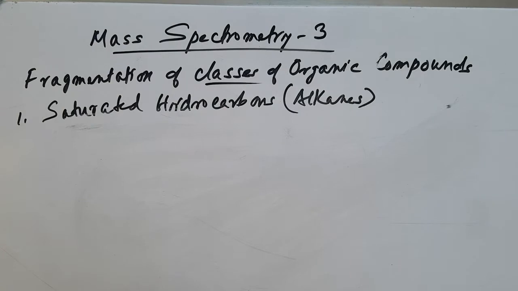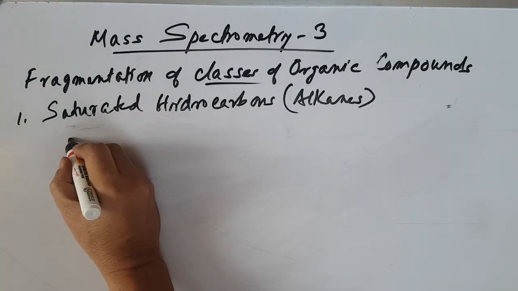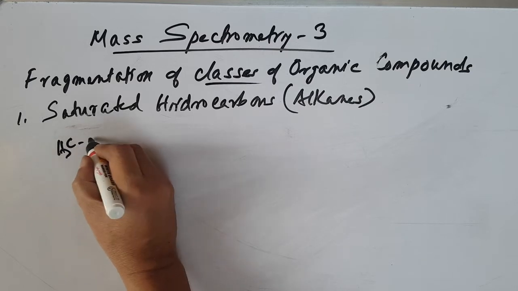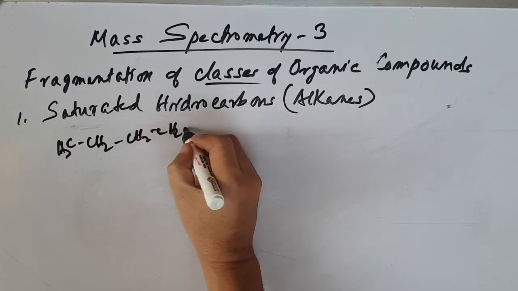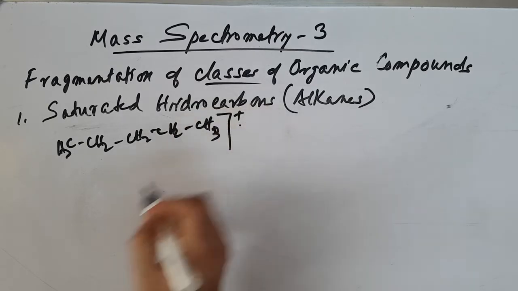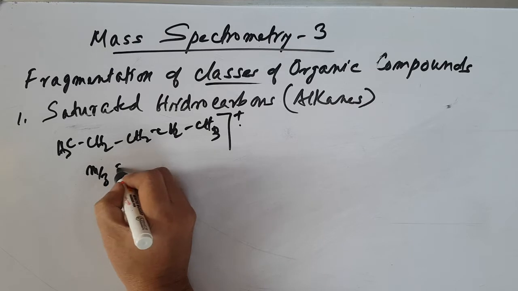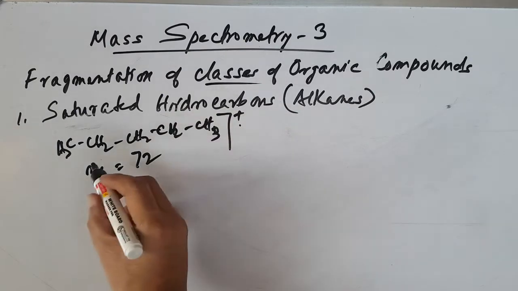So we have alkane CH3, CH2, CH2, CH2, CH3. So after bombardment, it gives molecular ion m/z 72, same as the molecular mass of pentane.